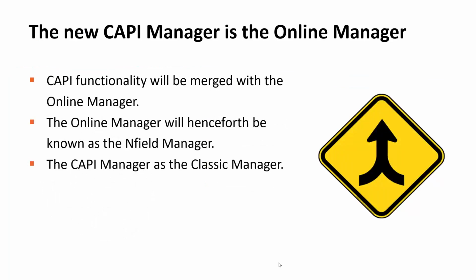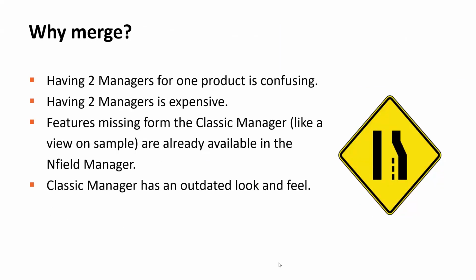We have two managers, a CAPI manager and an online manager, and we will merge those two managers into one. The new CAPI manager will be the online manager, which also means that the online manager will be called the Nfield Manager from now onwards. Why do we do this merge?